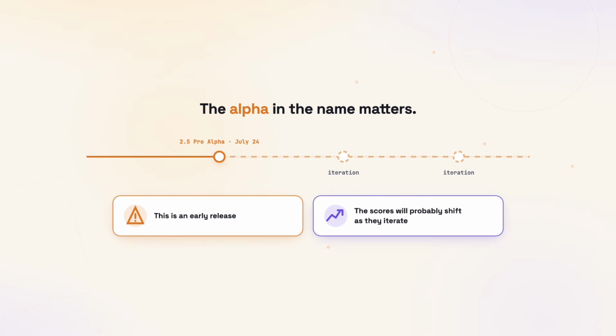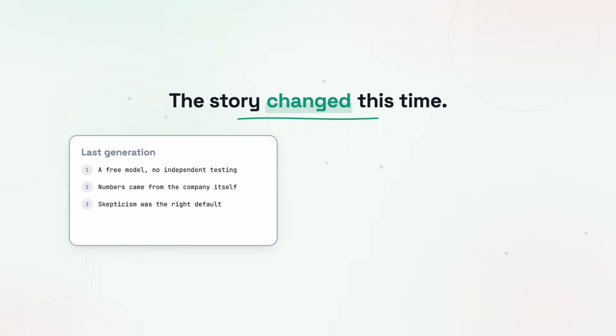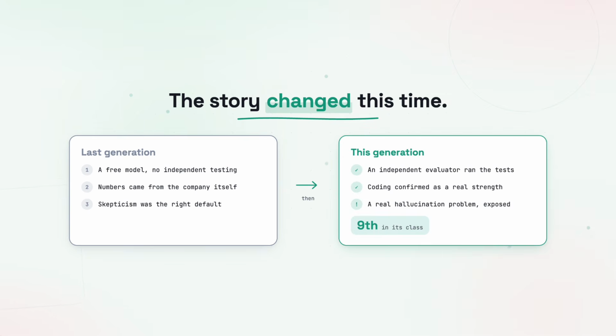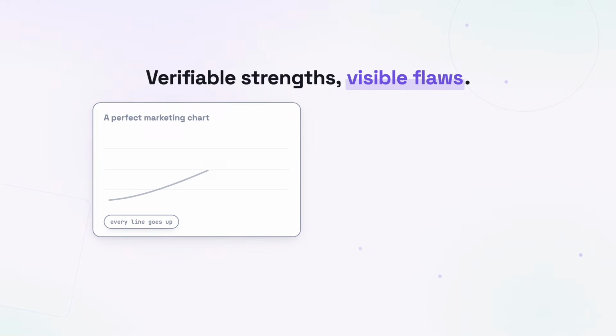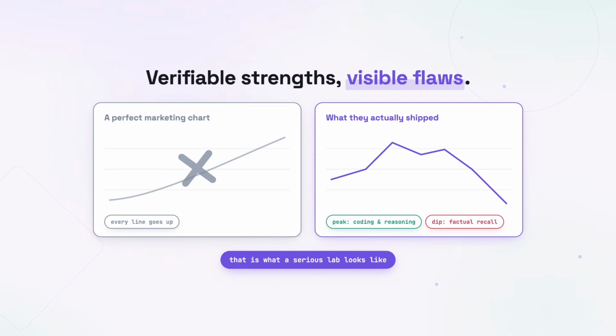My overall read: the story changed this time. Last generation, Agnes was a free model with self-reported numbers, and skepticism was the right default. This generation, an independent evaluator put their flagship 9th in its class, and confirmed coding as a real strength, while also exposing a real hallucination problem. That's what a serious lab looks like: verifiable strengths and visible flaws instead of a perfect marketing chart.